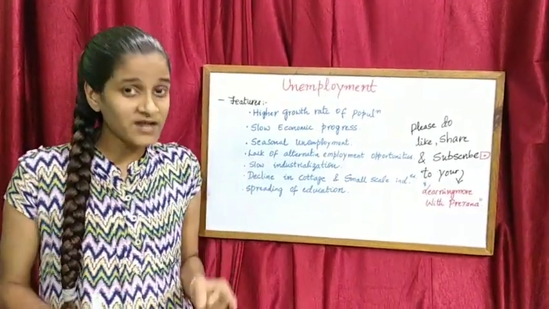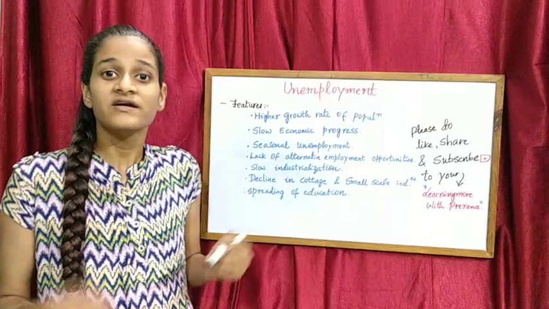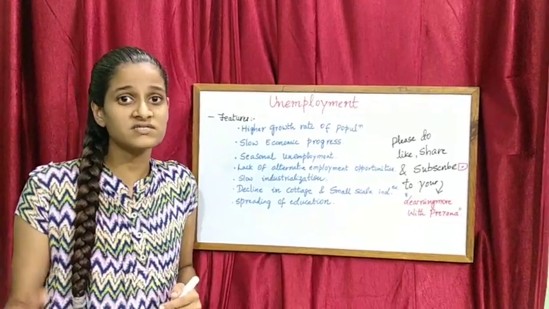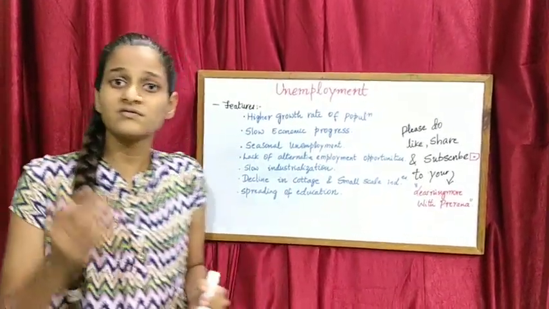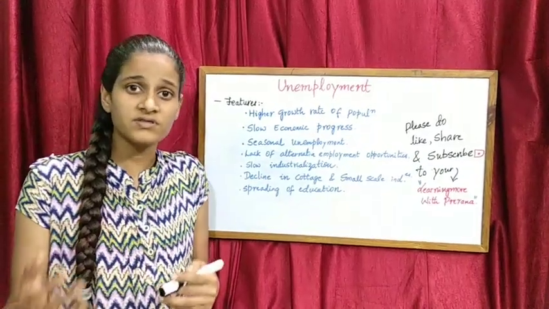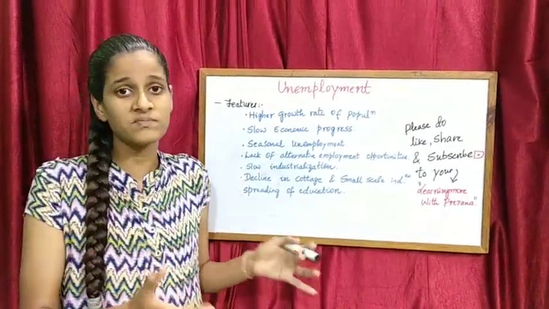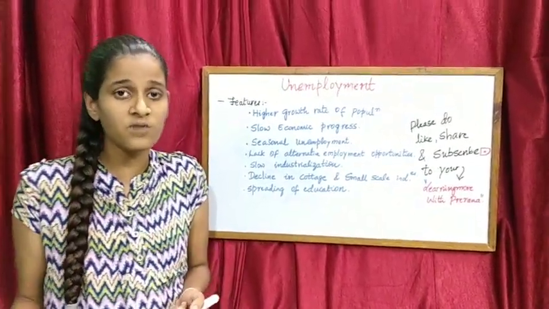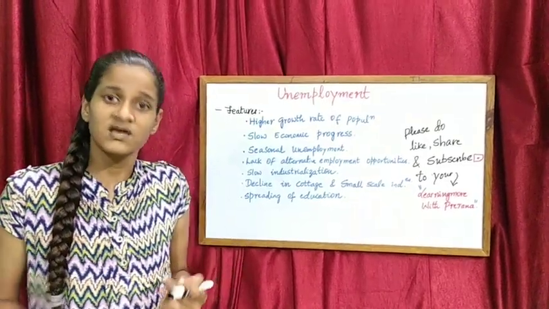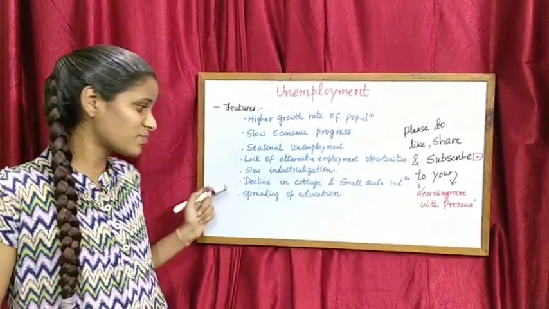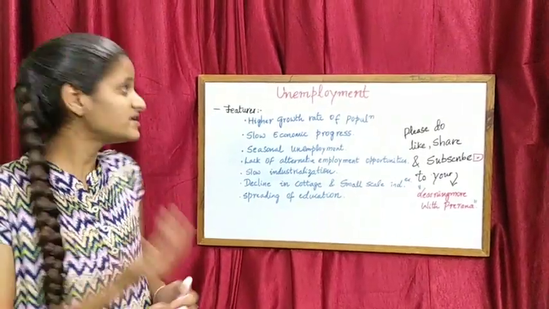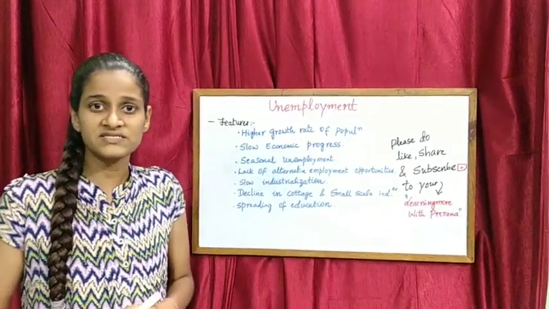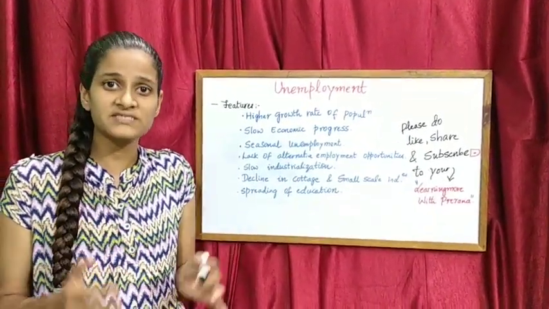But friends, spreading of education is equally important because it is providing employment opportunity to lakhs of people. So along with education, please improve your skills so that you will get more job opportunities than the educated people. We can see more educated people are unemployed today because they don't have the skills required for that particular job. The people do not have the skill sets. So please improve your skills so that this point is removed from the list of features of unemployment, friends. These are the points from which we can see that the unemployment rate in a particular place is increasing.